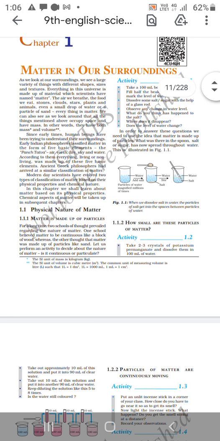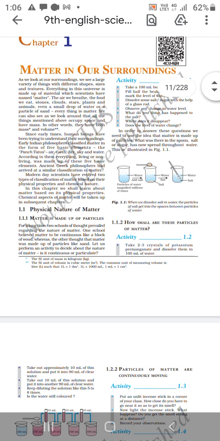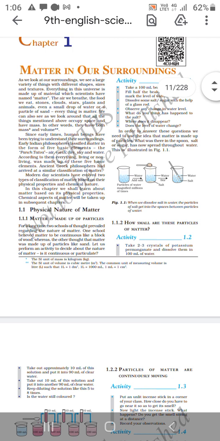Since early times, human beings have been trying to understand their surroundings. Early Indian philosophers classified matter in the form of five basic elements, the Panchatattva: the earth, fire, sky and water. According to them, everything living or non-living was made up of these five basic elements. Ancient Greek philosophers had arrived at a similar classification of matter.